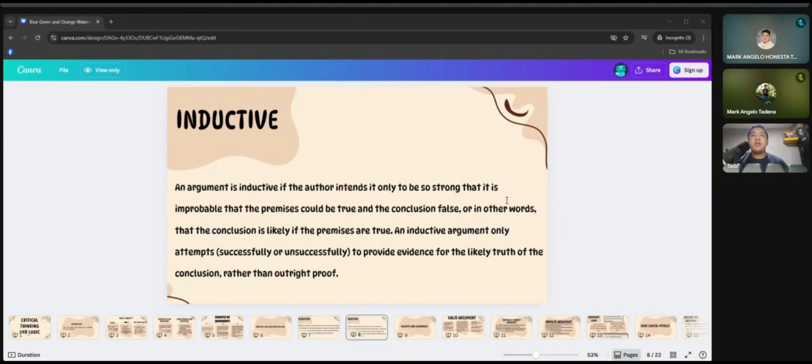So let me give you an example for this. Every swan I've seen is white. I've seen hundreds of swans. Therefore, all swans are probably white.